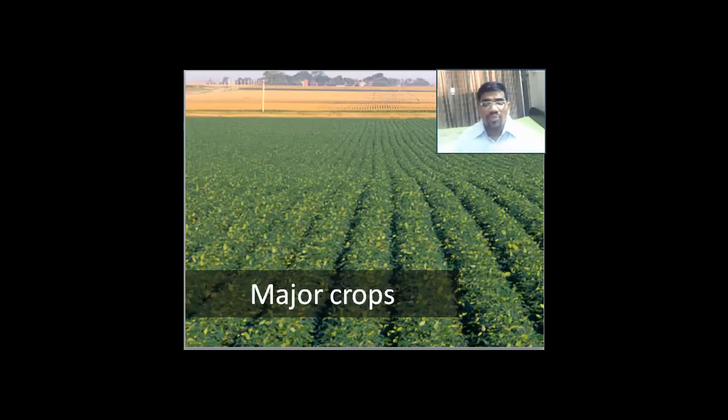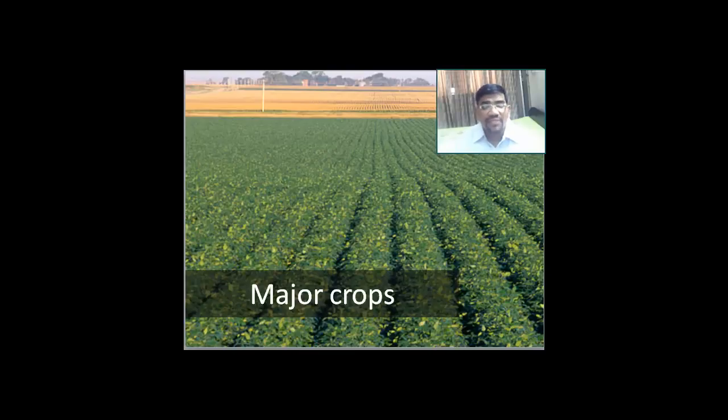Before I go to the major crops, let me tell you that there are three types of paddy. Paddy means rice. So there are three types of paddy: Aus, Aman and Boro, and they are grown in the states of West Bengal, Assam and Orissa, and all three crops are grown throughout, one after the other, within this area of the northeast.